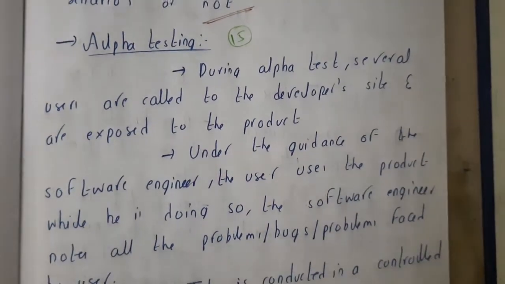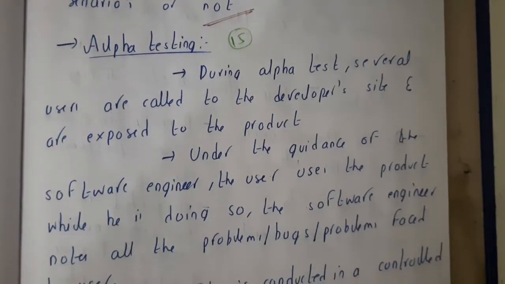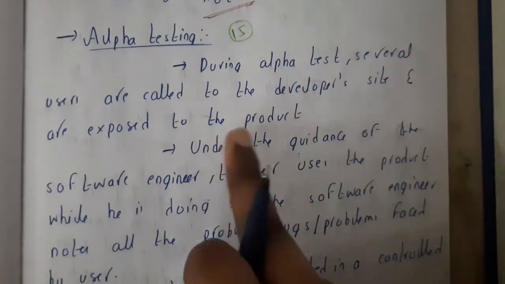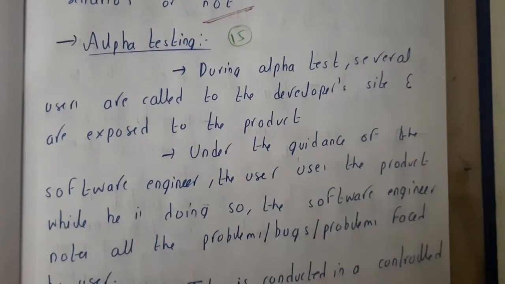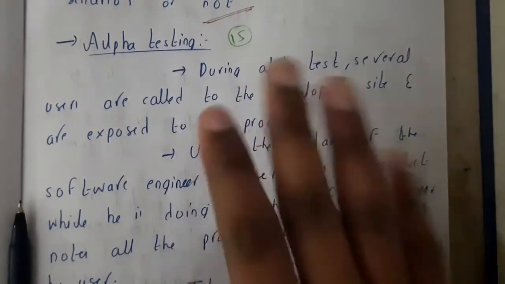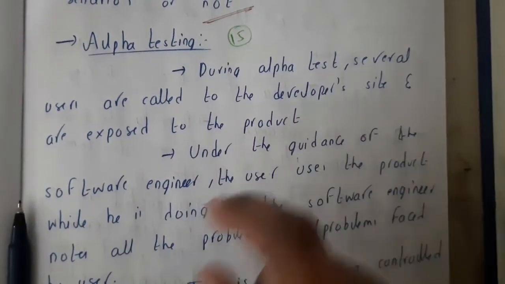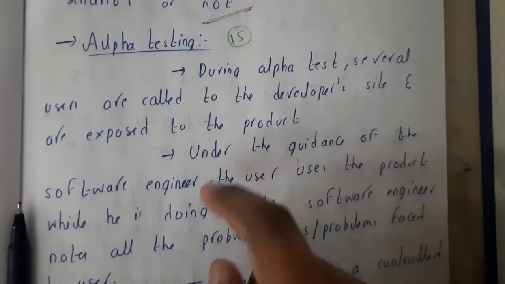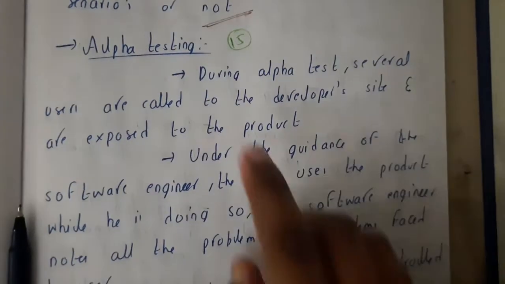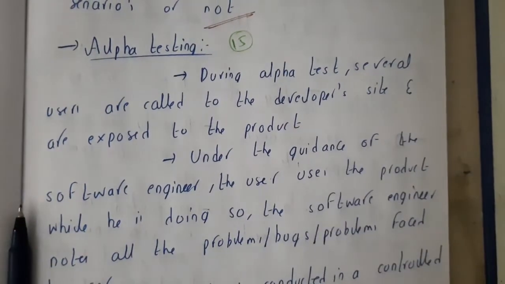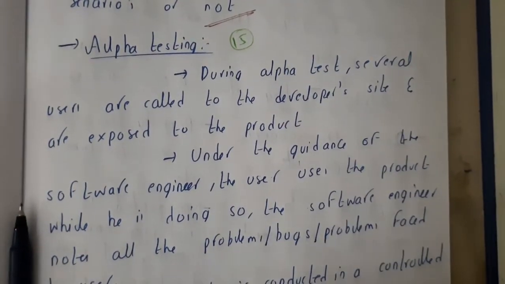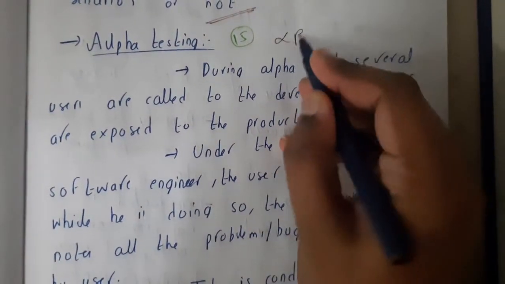In this lecture, let us go through alpha testing. These are the two popular testings which we hear every day. Whenever you go to the Play Store and install an app, try scrolling down. There will be a chance to become an alpha tester or a beta tester. These are the two common words which we'll be seeing, right?